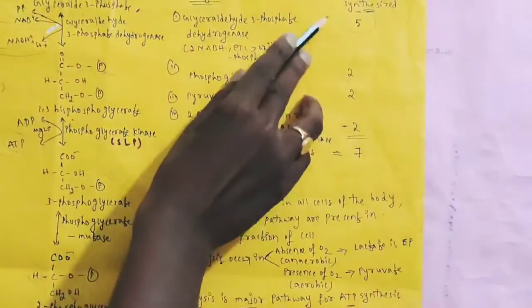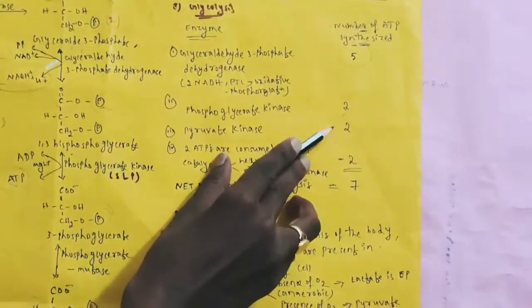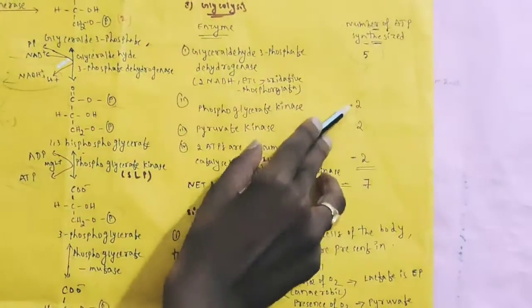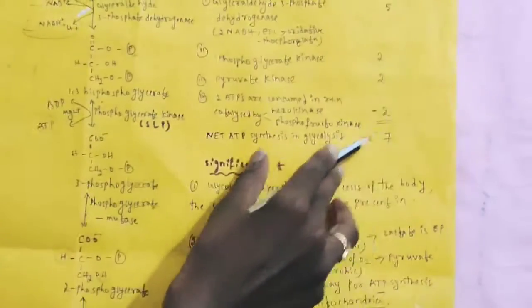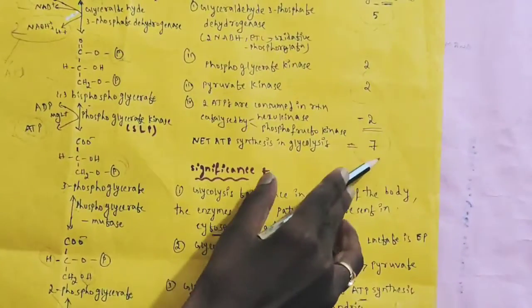So overall, how many ATPs are synthesized? 5 plus 2 plus 2, 9 ATPs are synthesized. Out of 9, 2 ATPs are utilized here. Minus 2. So overall, net ATP synthesis in glycolysis is 7.